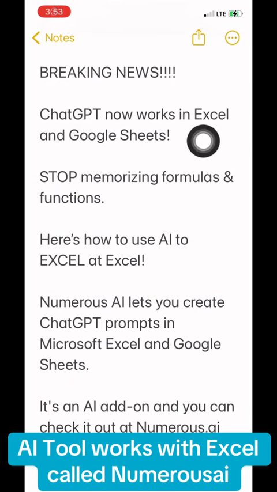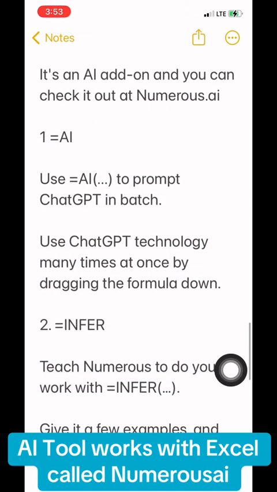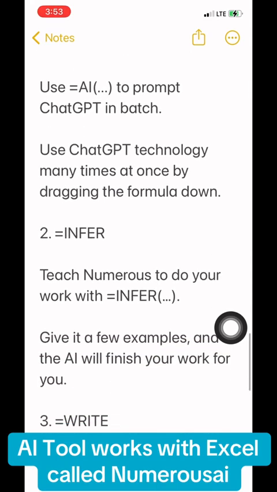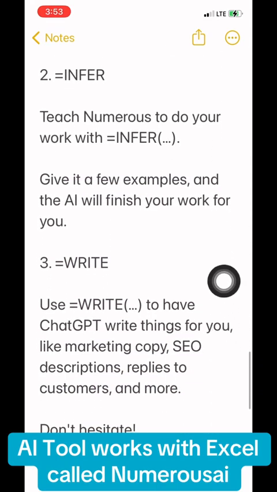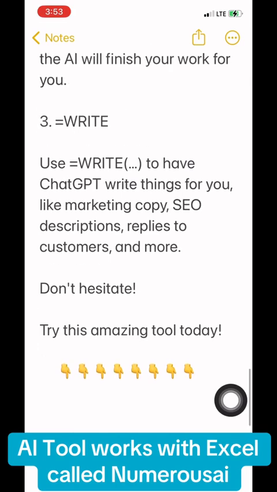This is another tool, breaking news. ChatGPT and Excel and Google Sheets have this connection that you can make through an AI extension called Numerous.ai. And what Numerous does is it allows you to use AI, use the infer, use the write. Each of these functions is going to do something specific. I'm going to give you little clips and show you exactly what each of those does. It is a lot of fun.